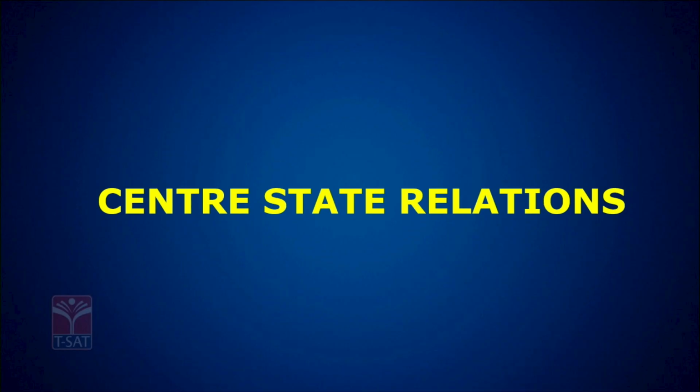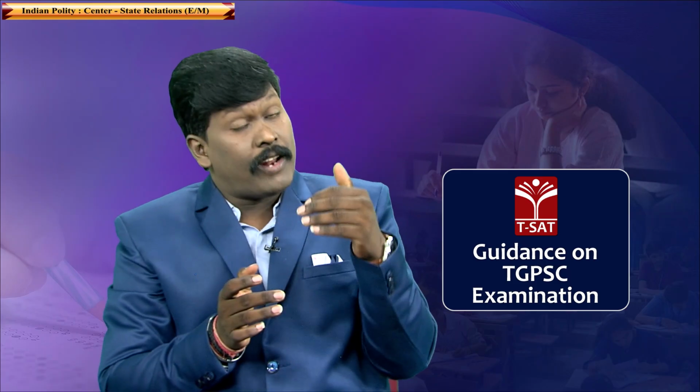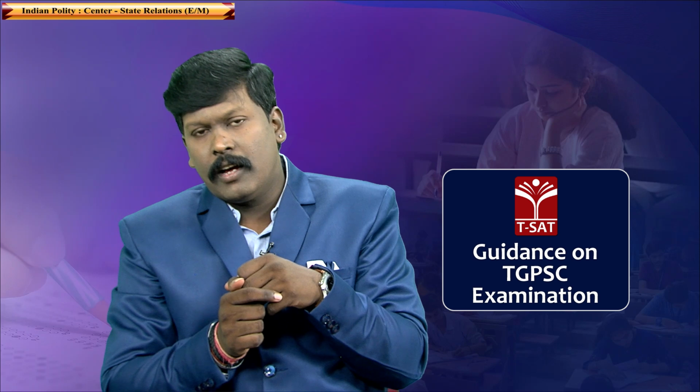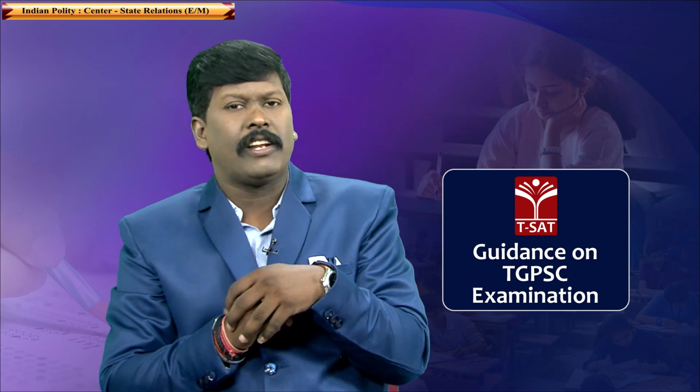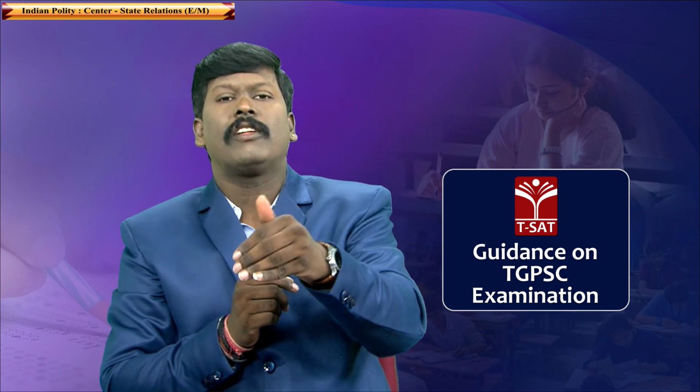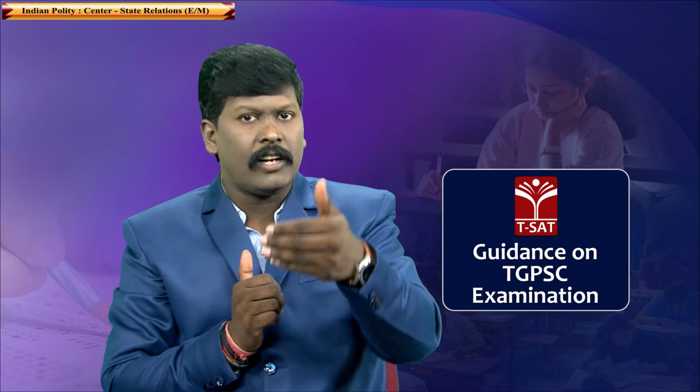According to Article 250, it deals with national emergency. Whenever there is a national emergency in India, the Parliament can make laws on the state subjects. This is Article 250. According to Article 356, when president rule is imposed, Parliament can make laws on state subjects. Okay, very, very important.